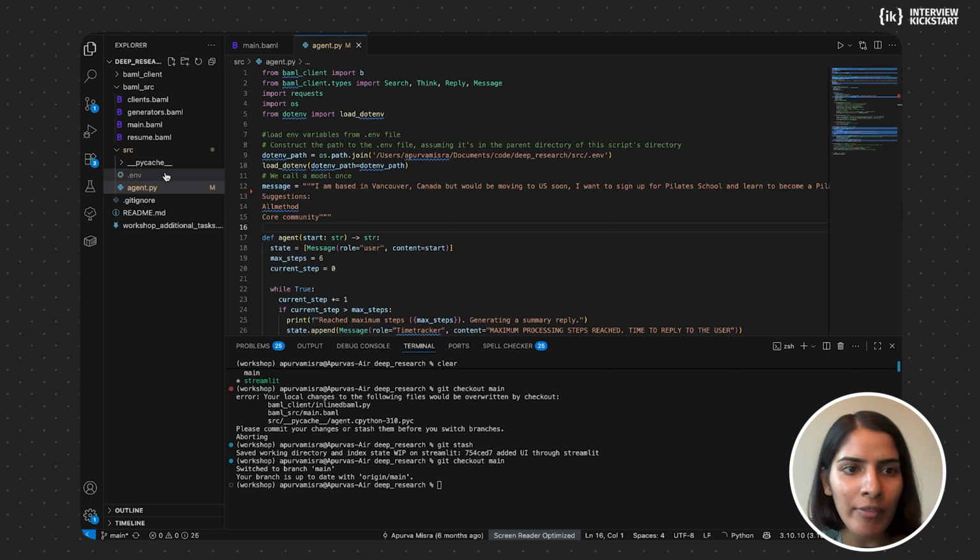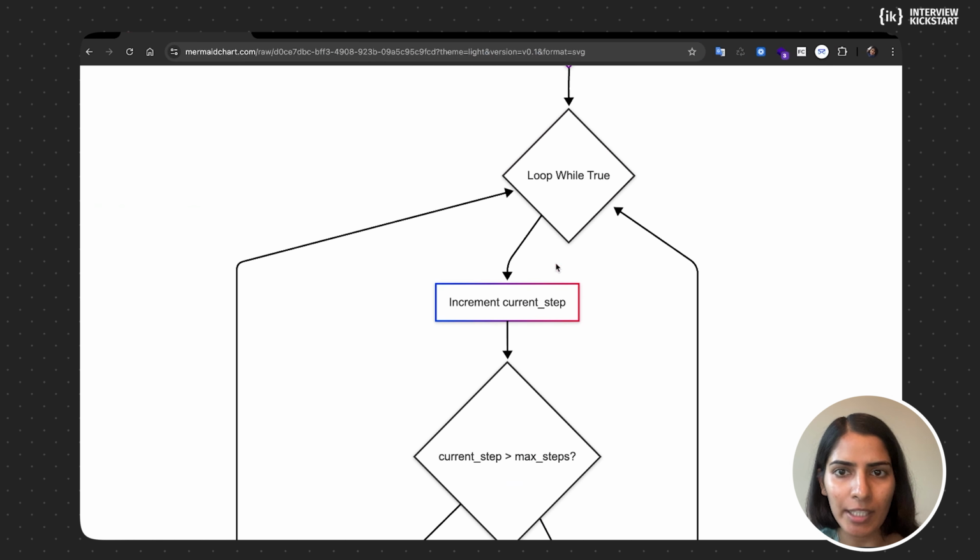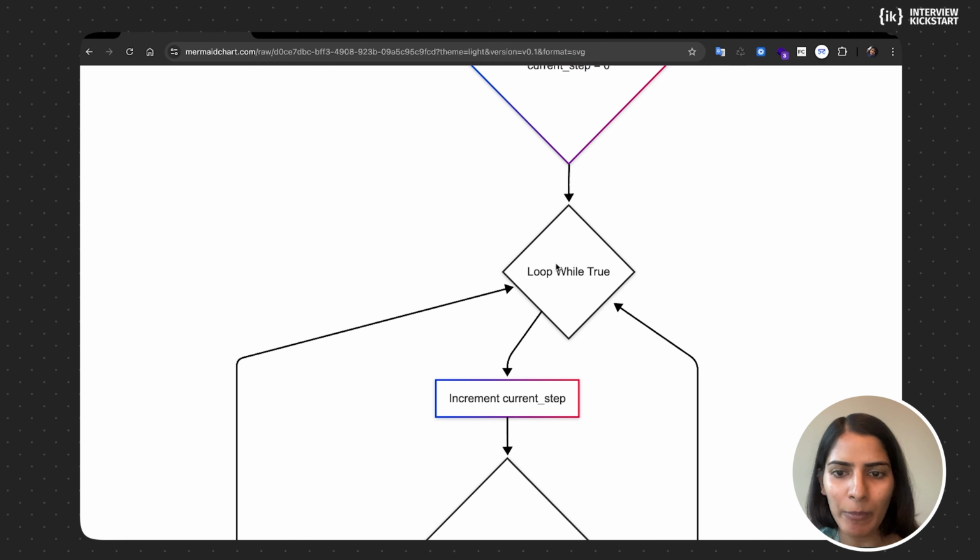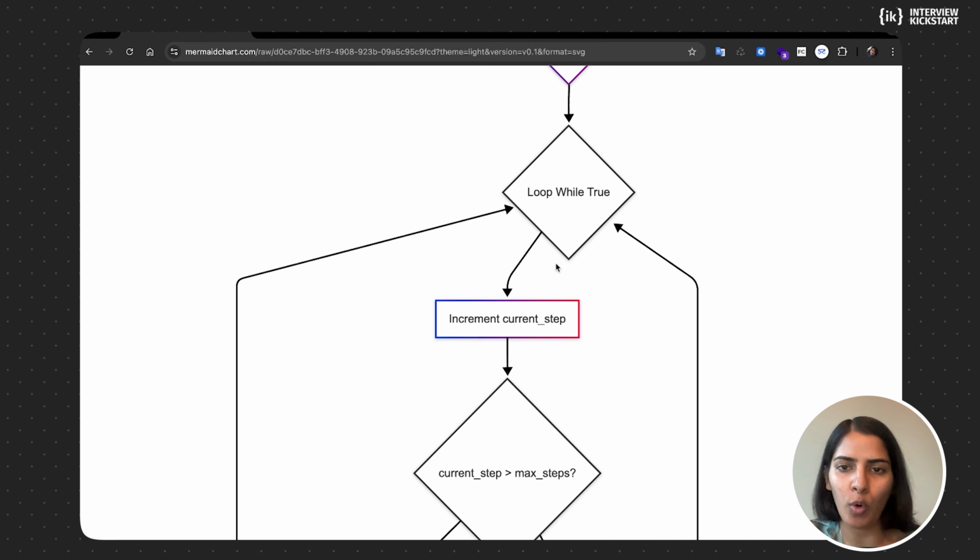So you need to have a .env file. This is where you will define your SERP API key as well as the OpenAI key. So if you're using any other model, like any of the Claude models, make sure you define the key and you're using it correctly. But this is where the whole loop happens that we were talking about earlier, this one. And I'm going to show you what means what in the code.